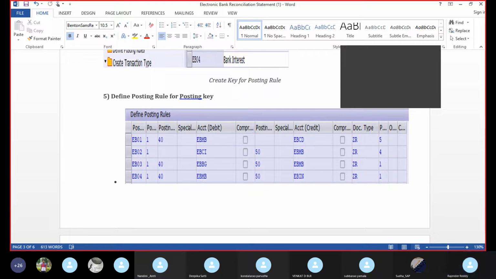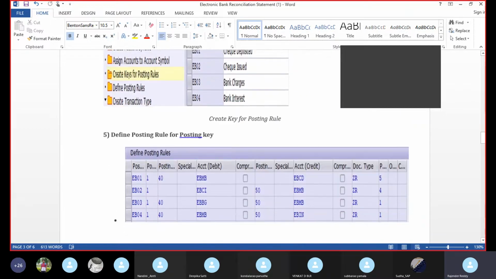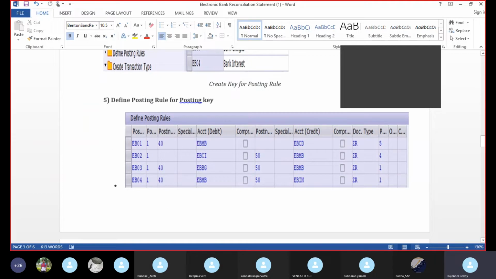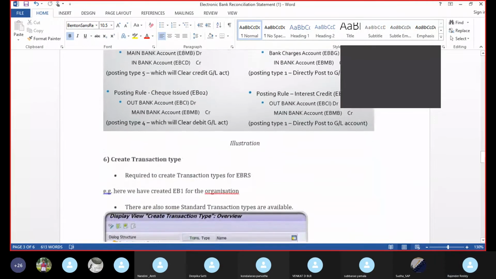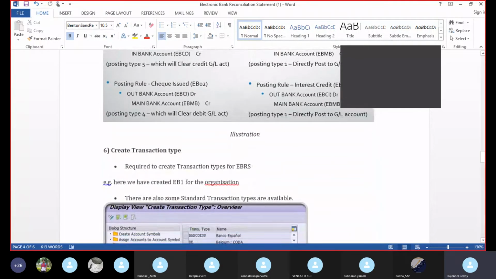Then the account type, ZR, DZ, whatever it may be, and we have to assign those accounts. This is a very important step. First we need to create the posting rule and define the posting rule for the posting key. So these are the entries for the above transactions.